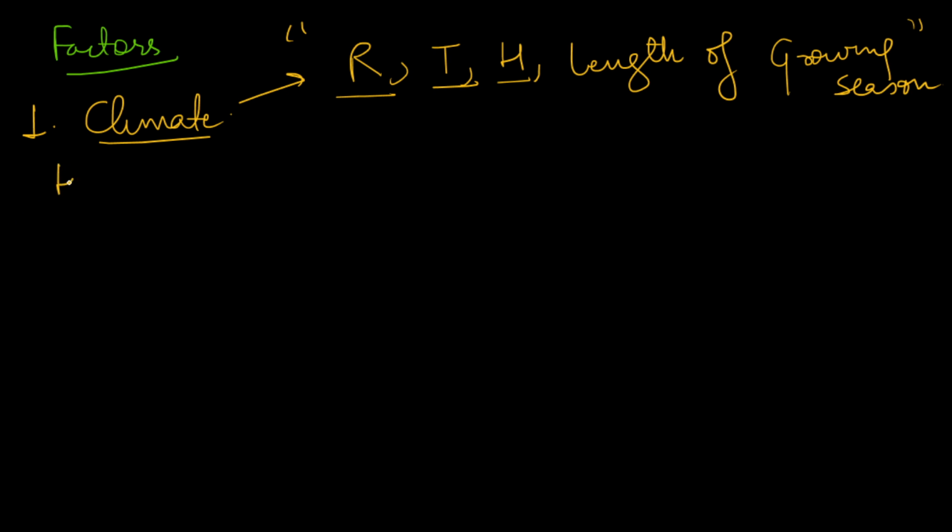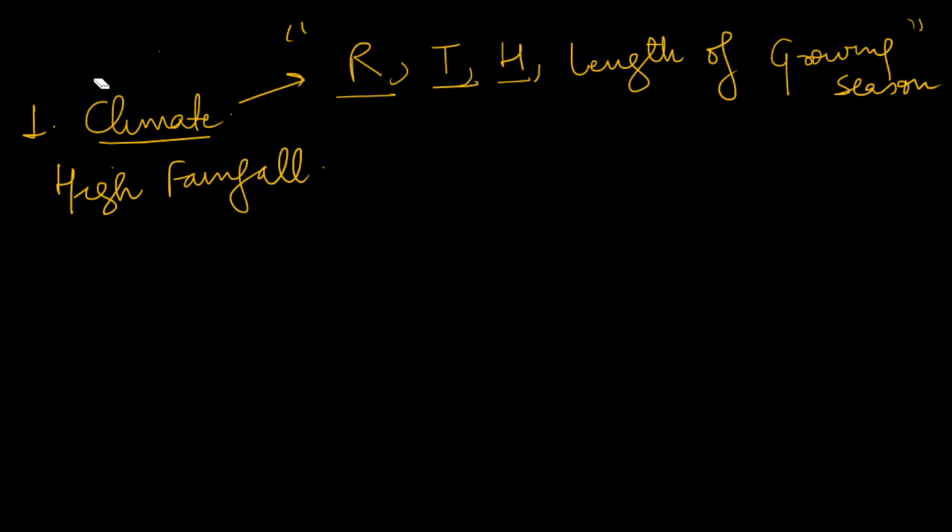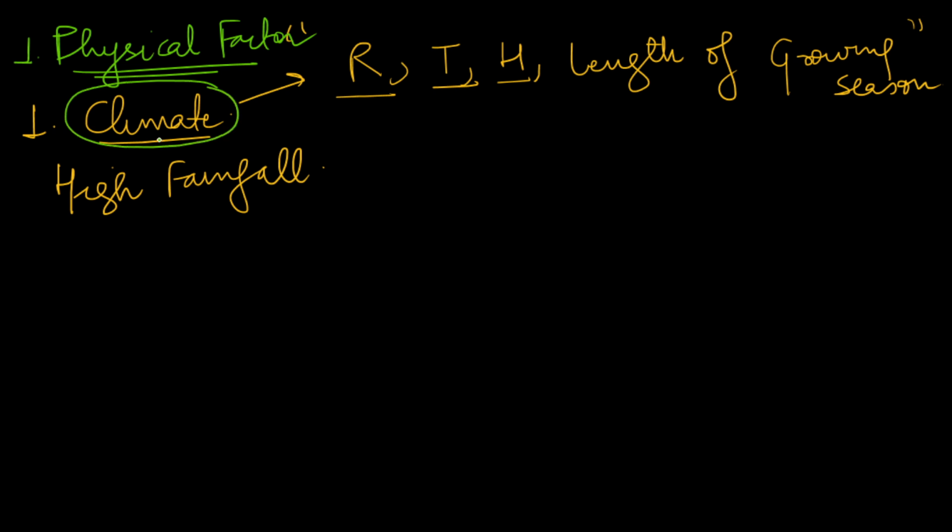Actually, you can arrange this in a way that you mention climate under physical factors. Number one factor would be physical factors, which would be more appropriate, and mention climate in this physical factor, so that you will be able to structure your answer more nicely. So in physical factors, first you can mention climate. All these things are components of climate only.